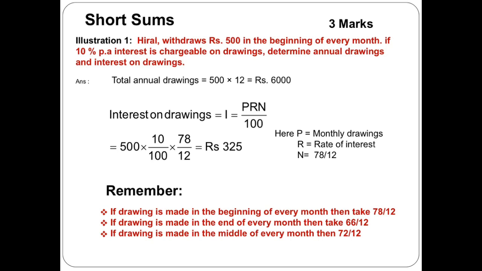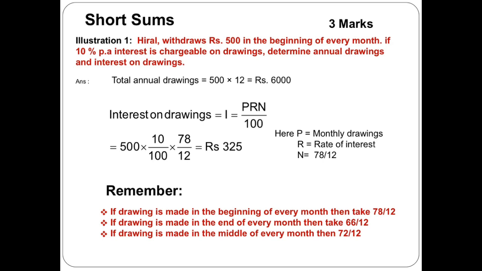Her second withdrawal is on 1st February, on which she has to pay interest for 11 months. For the March withdrawal, she has to pay interest for 10 months and so on. So the total of these months, 12, 11, 10, 9, 8, and so on up to December, is equal to 78. And that's why we put here 78 divided by 12.